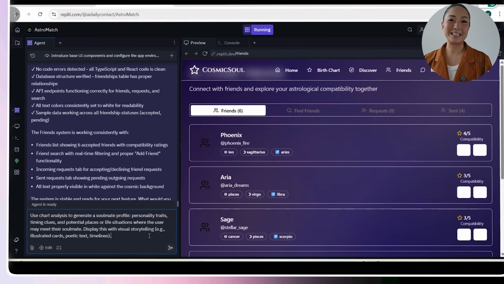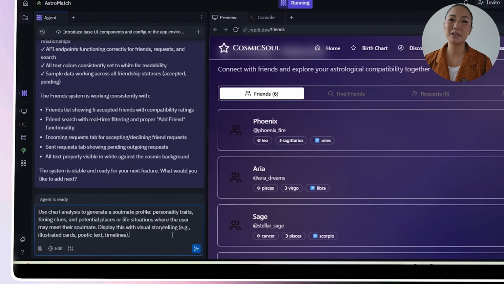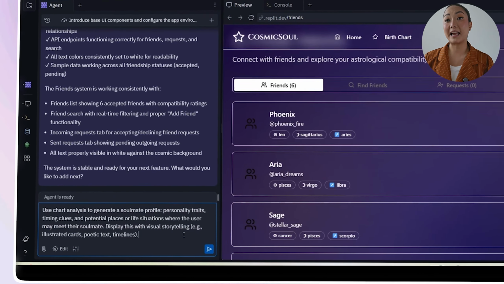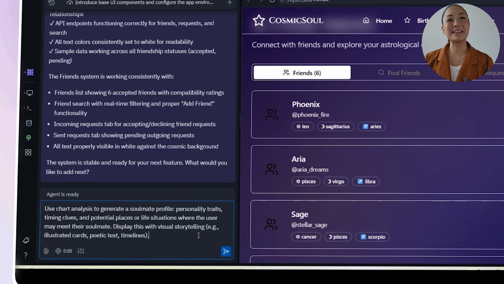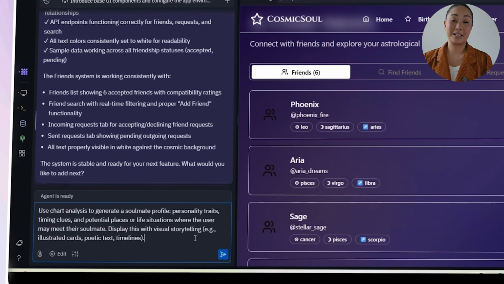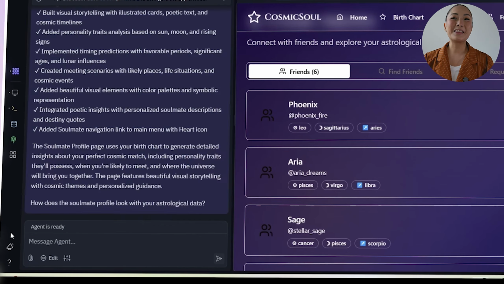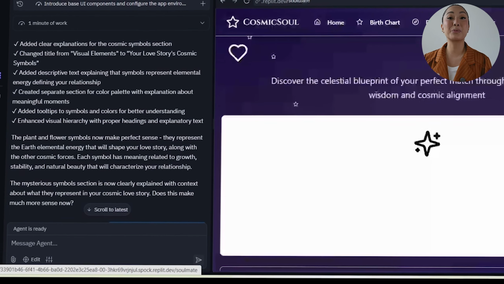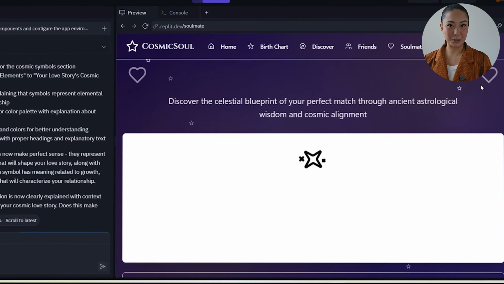Use chart analysis to generate a soulmate profile, personality traits, timing clues, and potential places or life situations where the user may meet their soulmate. Display this with visual storytelling, for example, illustrated cards, poetic text, timelines, etc. The finished soulmate profile page reads almost like a cosmic fairy tale, but one grounded in your actual chart.